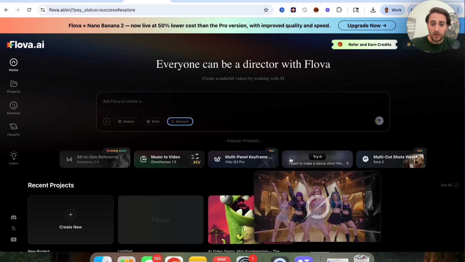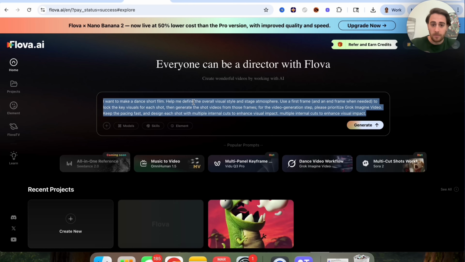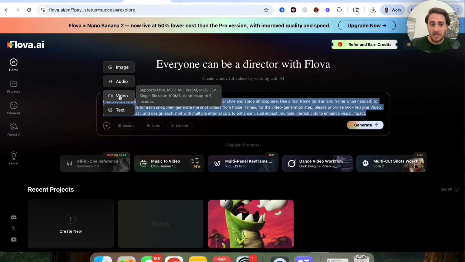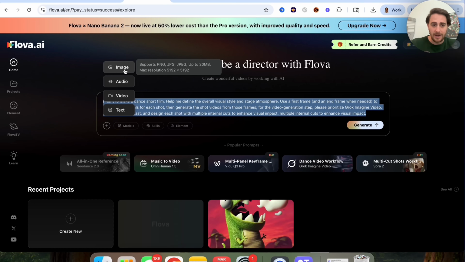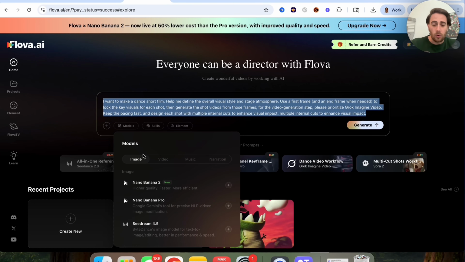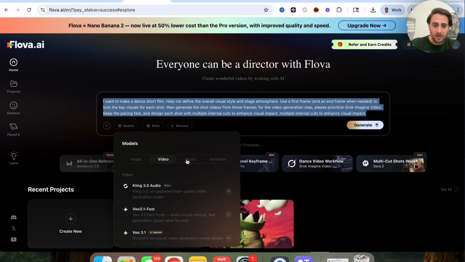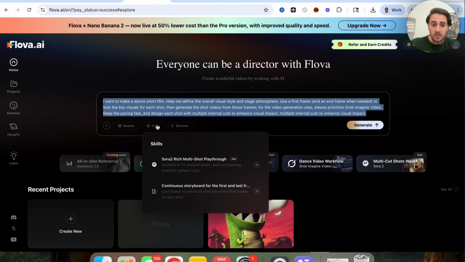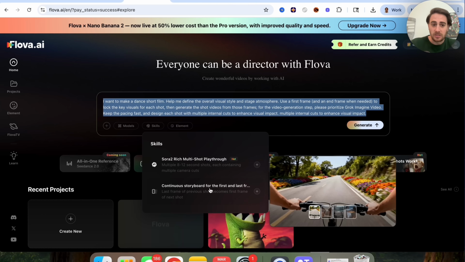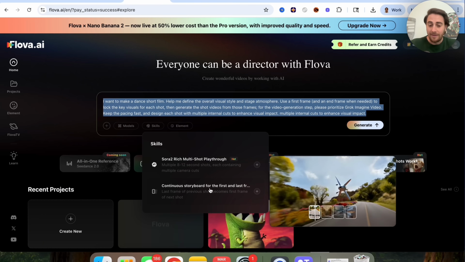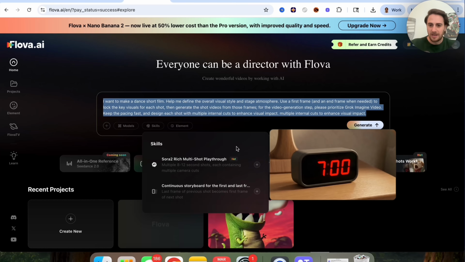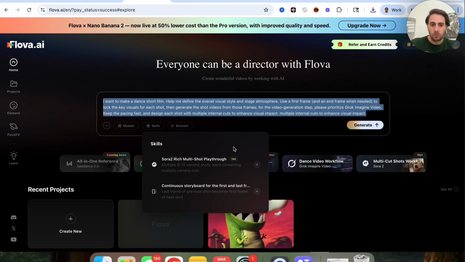For example, if we click on this preset right here, this will automatically put a prompt in here, and we could see that from here, we can add in text. We could add in video, we could add in audio, we could add in images. We'll be able to access all of the different models here. So we have all of the image models, all of the video models, all of the music models, all of the narration models. In addition to that, you're able to actually access different skills right here, which allow you to do some pretty incredible things, and it basically just brings structure to what you're creating.